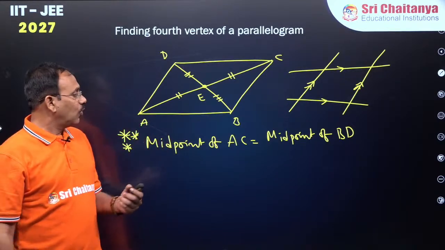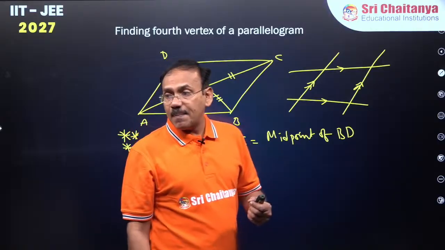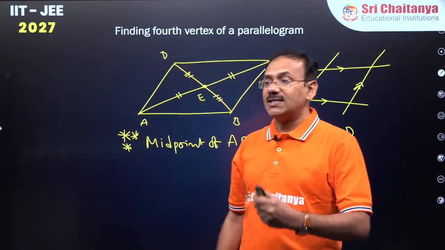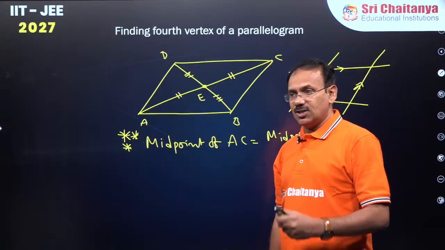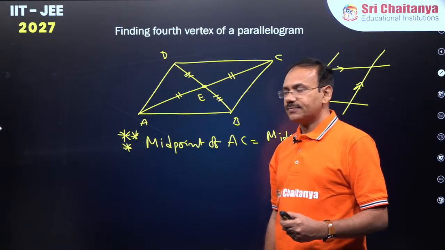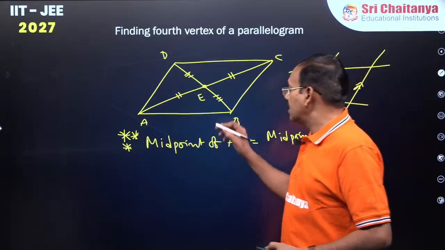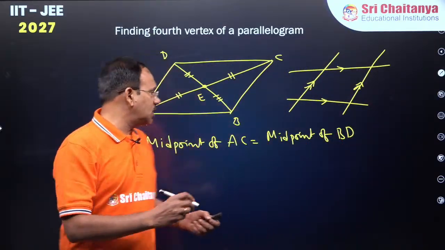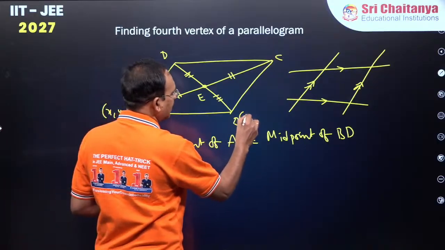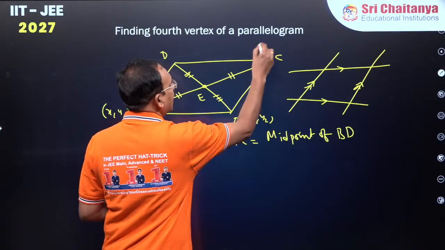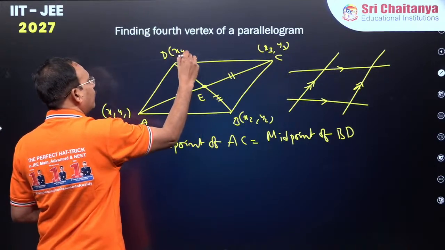So, an important result, all of you please note: in a parallelogram, diagonals bisect each other. So the midpoint of AC is equal to the midpoint of BD. Suppose I give names to these vertices, like (x1, y1), (x2, y2), (x3, y3), and (x4, y4).